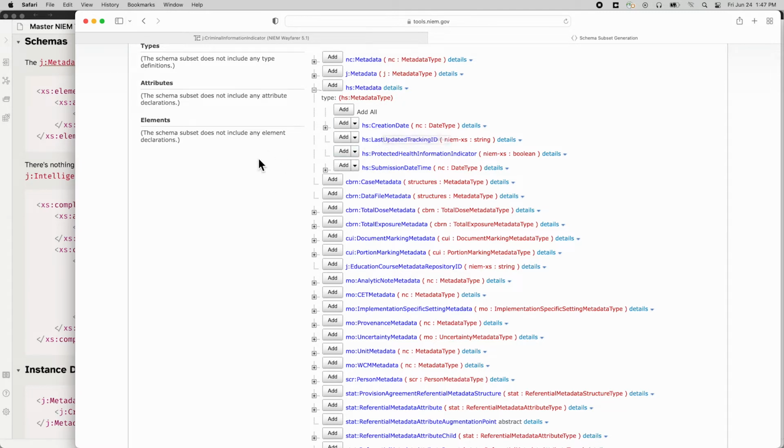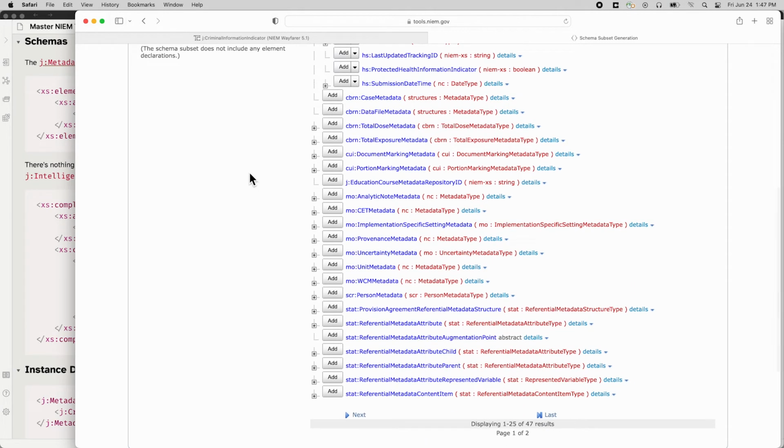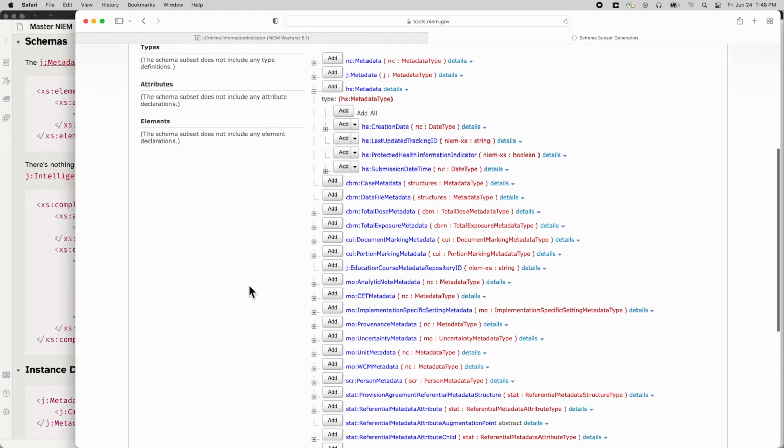Protected health information, that's very much Human Services there. PHI, very important concept, and so that's in Human Services. If you want to be able to mark data as being PHI, this is the indicator to apply to them. CBRN breaks their metadata into topics. So there's case metadata, data file metadata, total dose metadata, CUI markings. Those are there as metadata. Justice has that's a metadata repository. So that's not a metadata piece, just has metadata in the name. But MilOps has a bunch. So there's just a lot of different metadata blocks in NIEM already predefined for you to use.